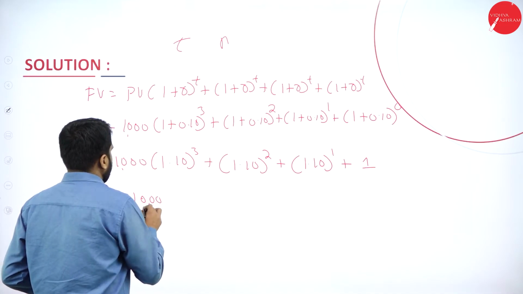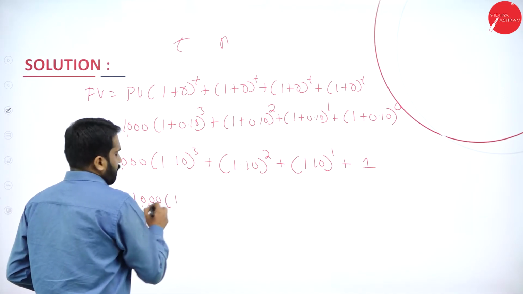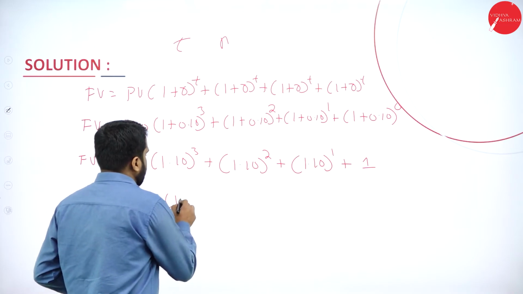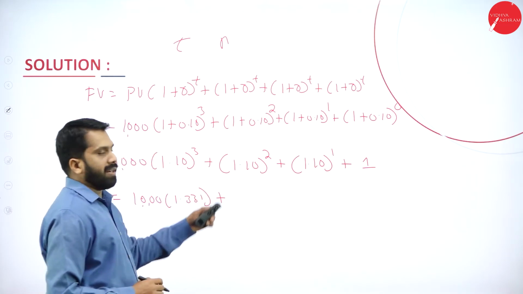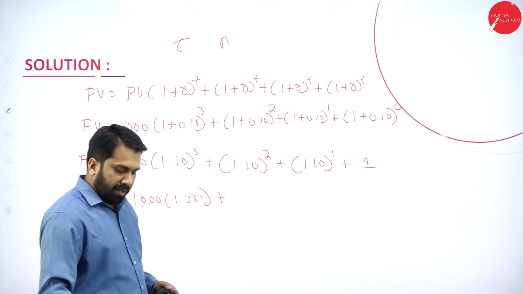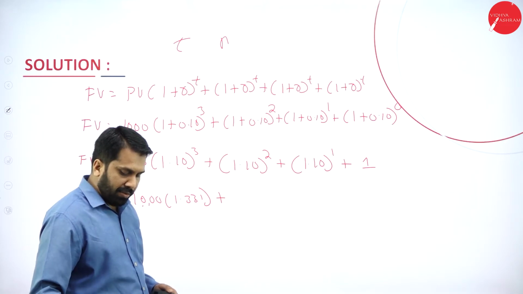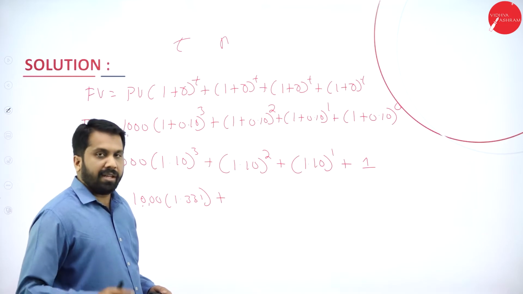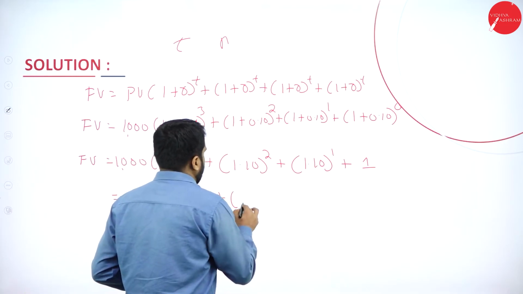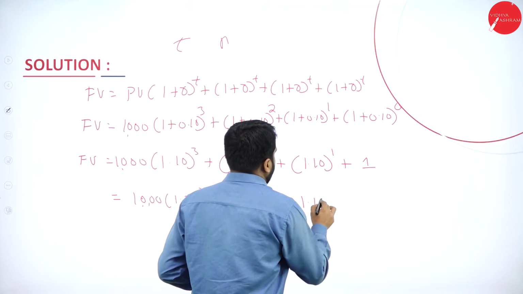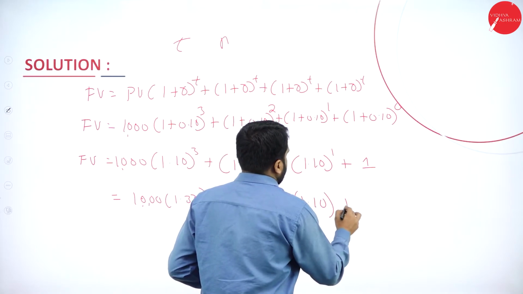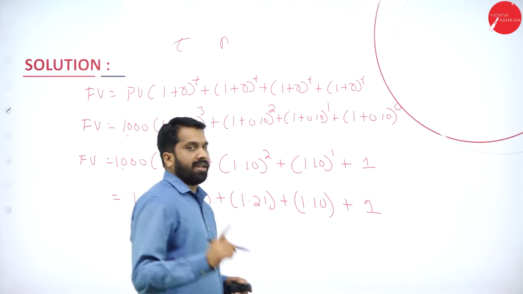How much is it? 1.331. Plus, similarly, we'll multiply for 2 times. So 1.10 into 1.10 is 1.21, plus 1.10, and this will be considered as only 1.